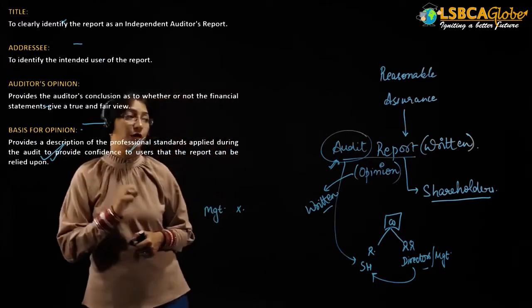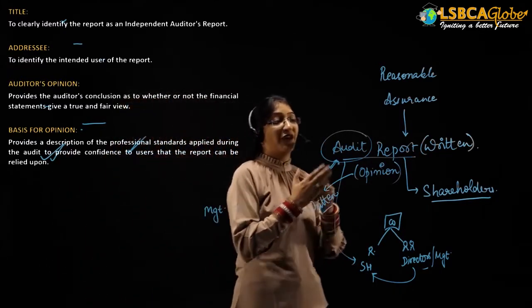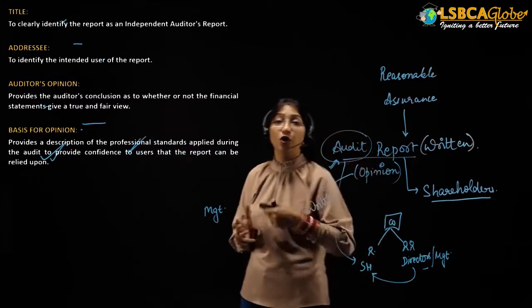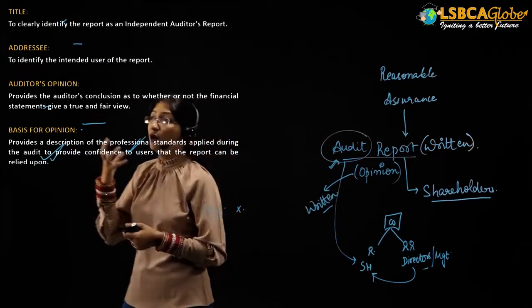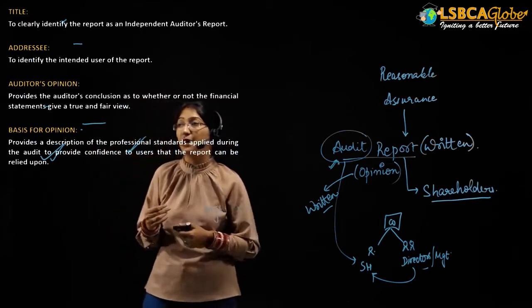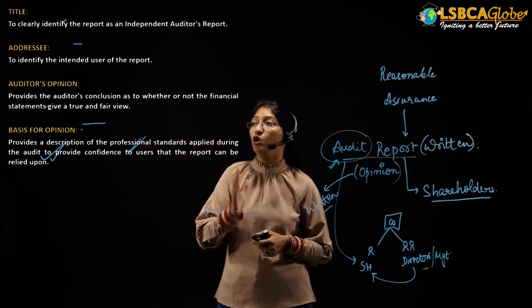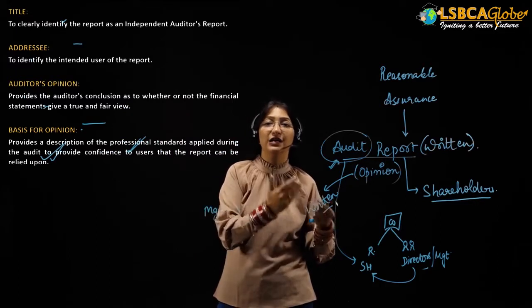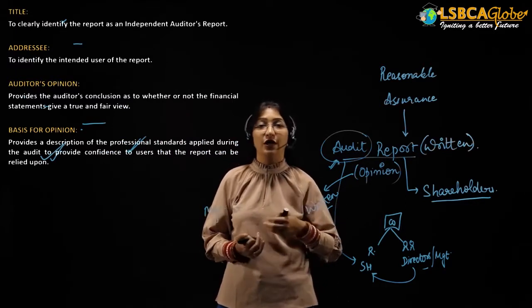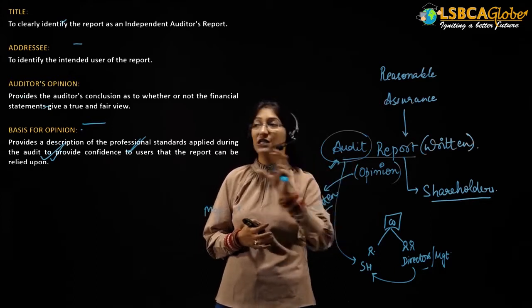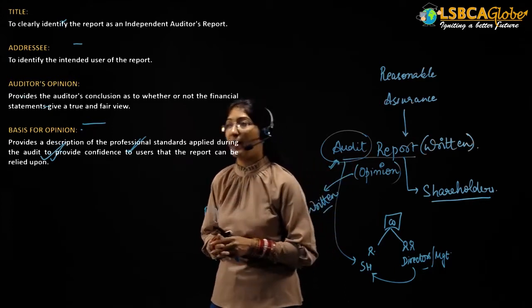Then, auditor's opinion. We know that the auditor is providing this report because he wants to provide his opinion. That is why the auditor's opinion paragraph is a must. It provides the auditor's conclusion as to whether or not the financial statements are providing a true and fair view. The auditor will state his opinion in this paragraph.